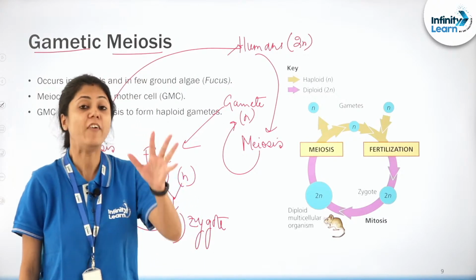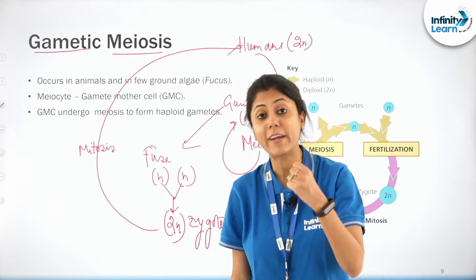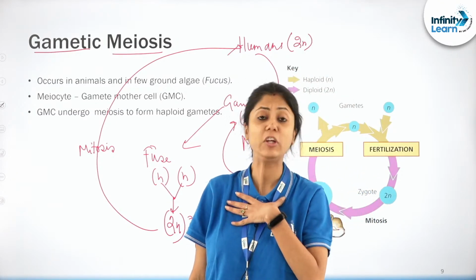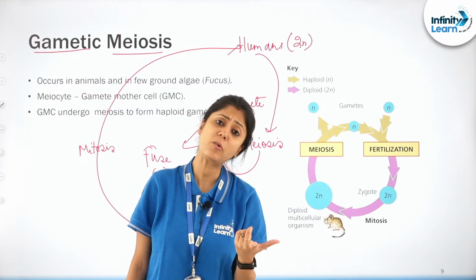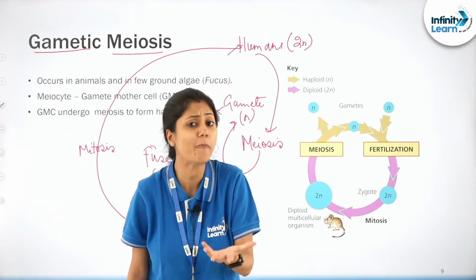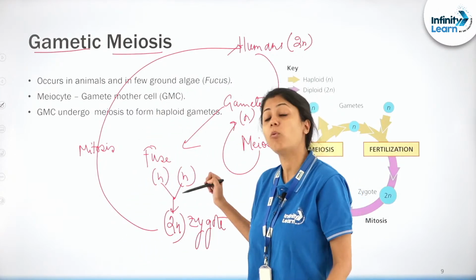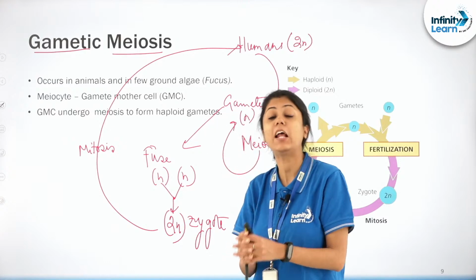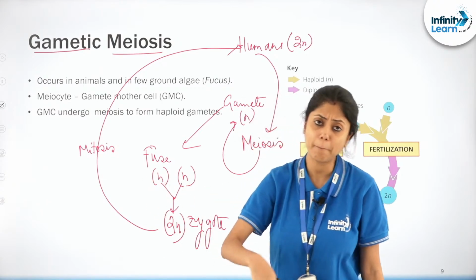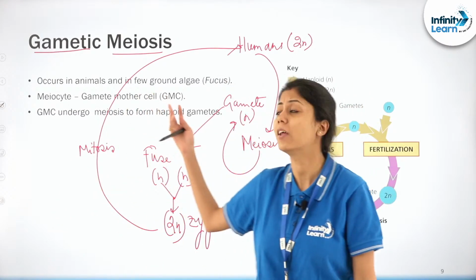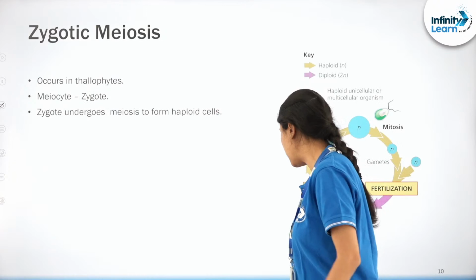What did I say? Where do you observe gametic meiosis? You observe gametic meiosis in diploid organisms, say human beings. The diploid organisms will be producing gametes. How will they produce gametes? Gametes are always haploid, so the only way of producing gametes is by meiosis, right? So the gametes are produced, and then the gametes will fuse and form the zygote. This zygote will form the embryo by mitosis, and the embryo will again undergo mitosis to form the diploid organism. Clear? Okay? Now let us move ahead.